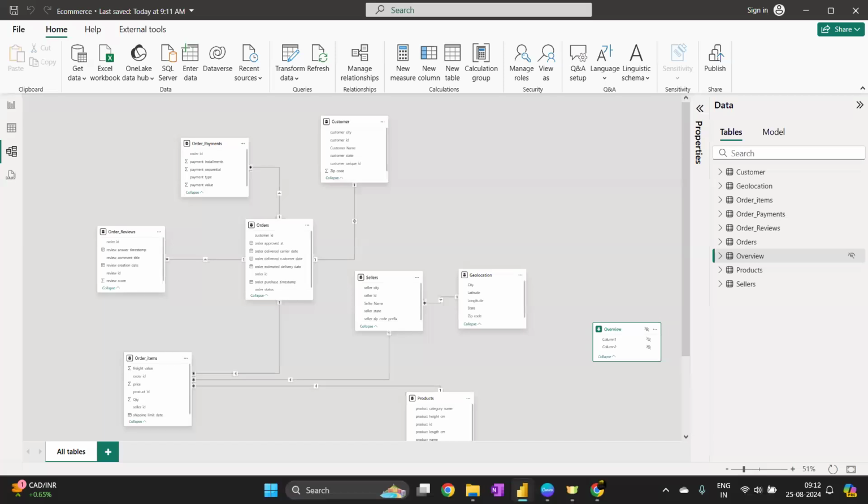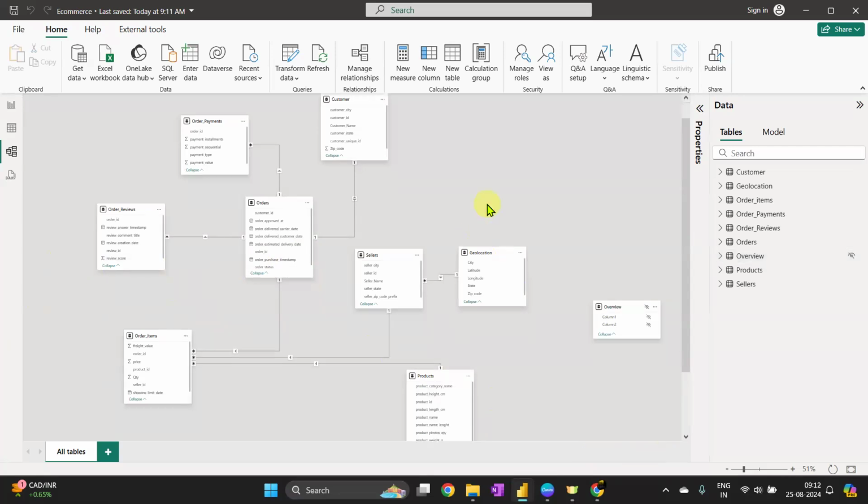I have a doubt related to this. In my assignment, I have connected the geolocation with the customer table. I also wanted to connect it with the seller, with the idea of knowing in a particular geolocation who are the customers and sellers available. But I couldn't do that because it stated that there are too many ambiguous paths to follow. Can you explain that in detail?